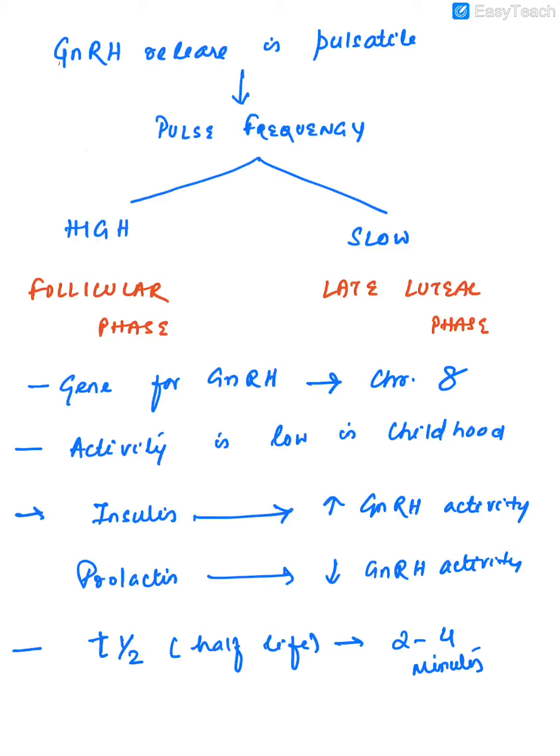As I already told you, the GnRH release is pulsatile, and the pulse frequency is high during the follicular phase and slow during the late luteal phase. The activity is low in childhood. Insulin will increase GnRH activity and prolactin will decrease GnRH activity. The T-half of natural gonadotrophin-releasing hormone is very short, around 2 to 4 minutes.